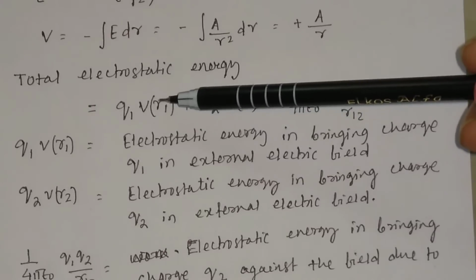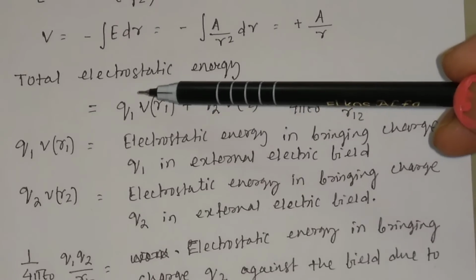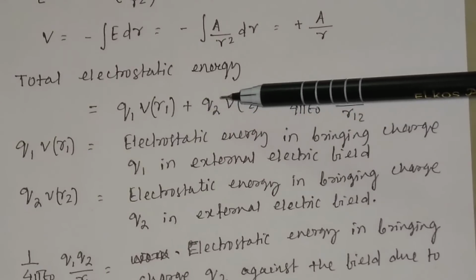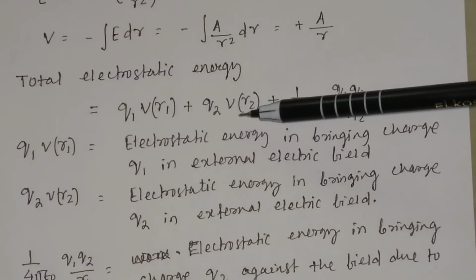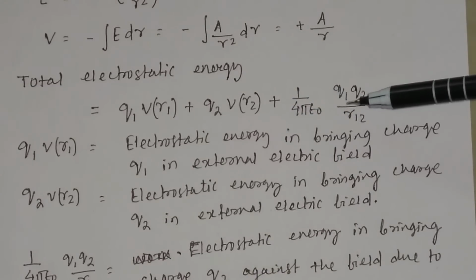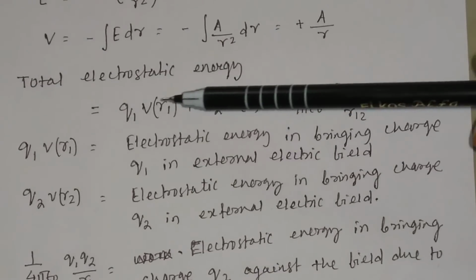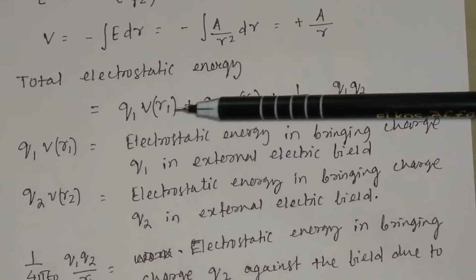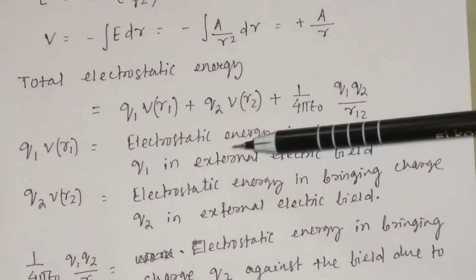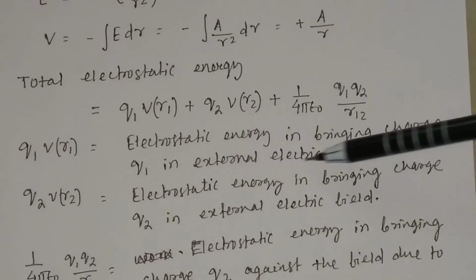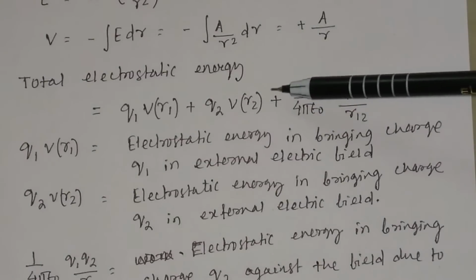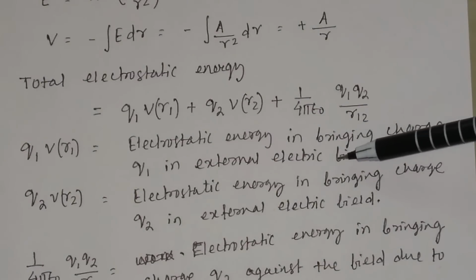the electrostatic energy due to the charge Q1 placed at the potential V, and the electrostatic energy due to the charge Q2 which is placed at the potential V, and the electrostatic potential energy due to the charges Q1 and Q2. So this will be the total expression for the total electrostatic energy. Here Q1 V(R1) is the electrostatic energy in bringing the charge Q1 in an external field E, and in an external potential V.